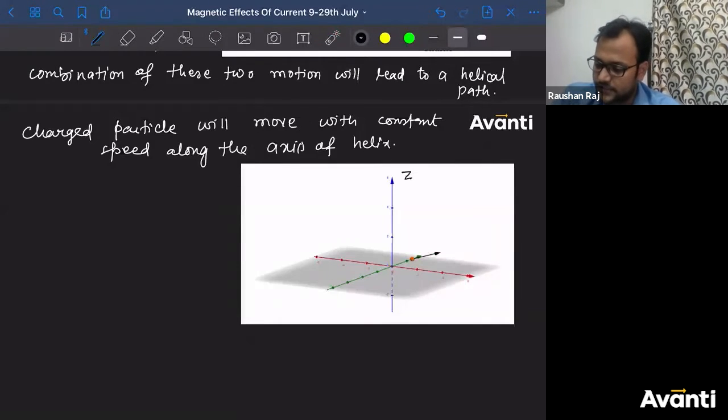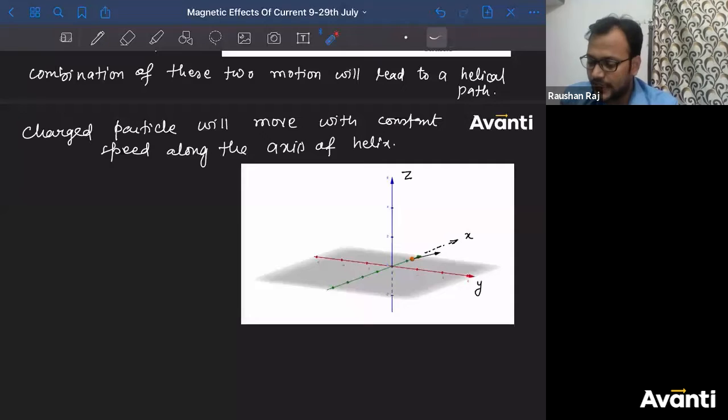This is z-axis, and this one is x-axis, and this is, let's say, y-axis. I have assumed these three axes. All right. The angle, let's say this angle is what? Some theta with this xy plane. The angle made by this velocity is what? Theta with some xy plane.